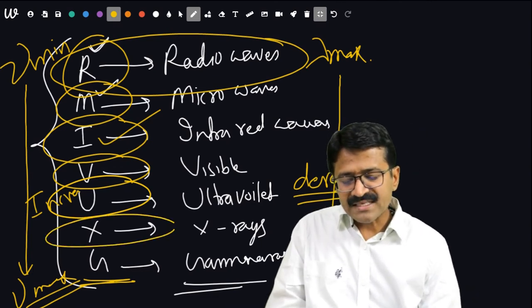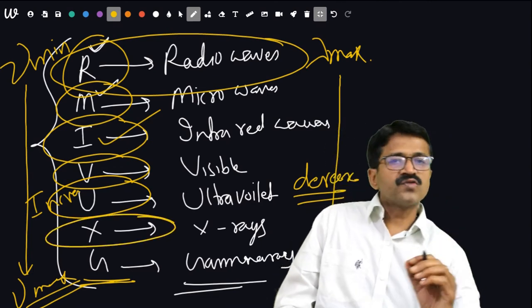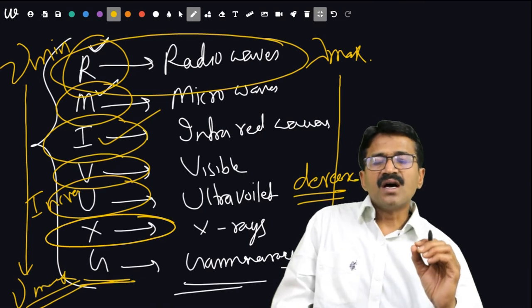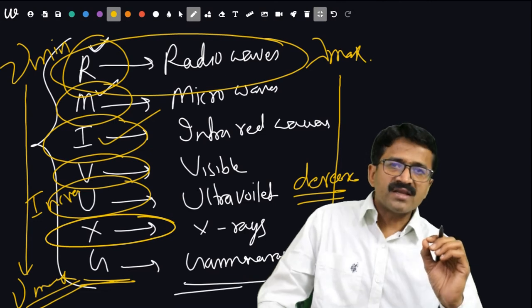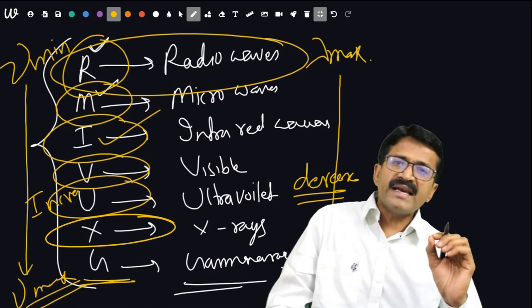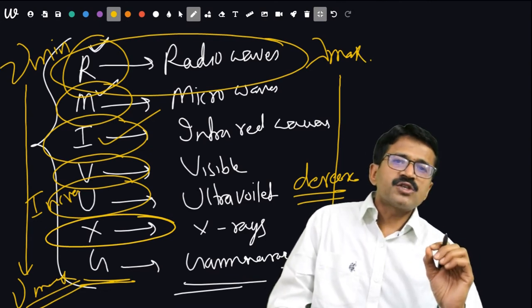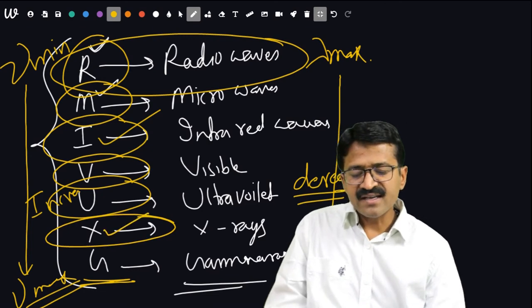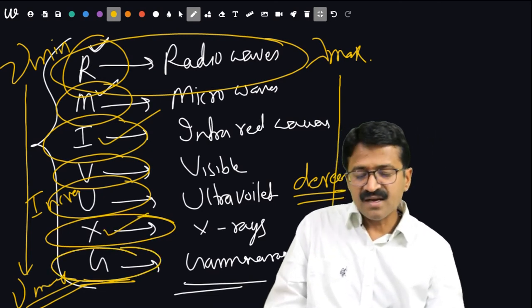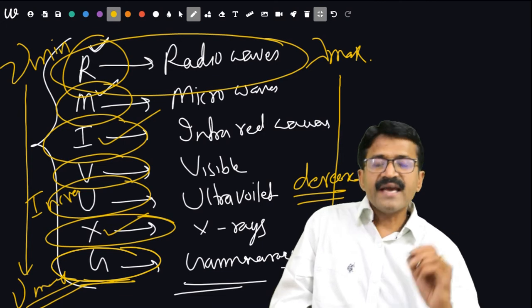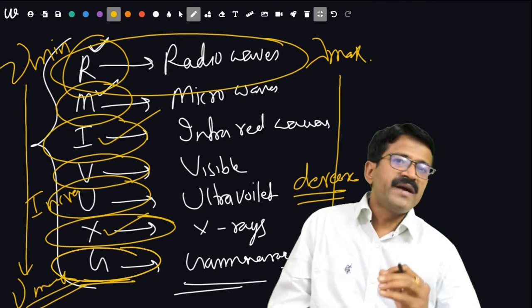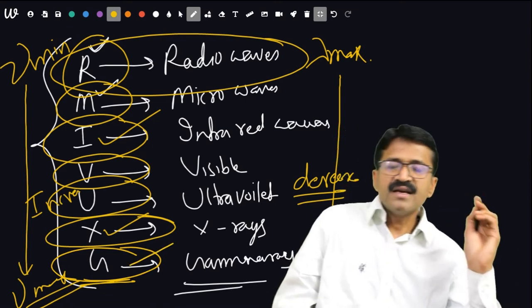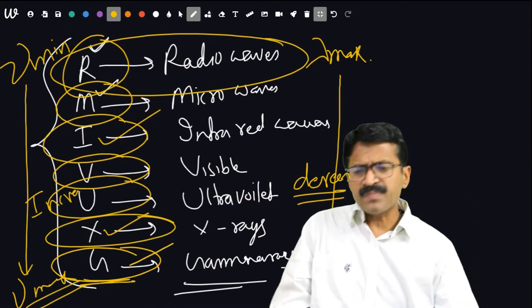Then what about X-rays? X-rays are very useful in finding the inner parts of the body where a defect takes place, or the position of any bullet or any stone, etc. residing inside the body. Then gamma rays. Gamma rays are very useful in sterilization, in the treatment of cancer, etc. Now another question. There are several questions based upon that.